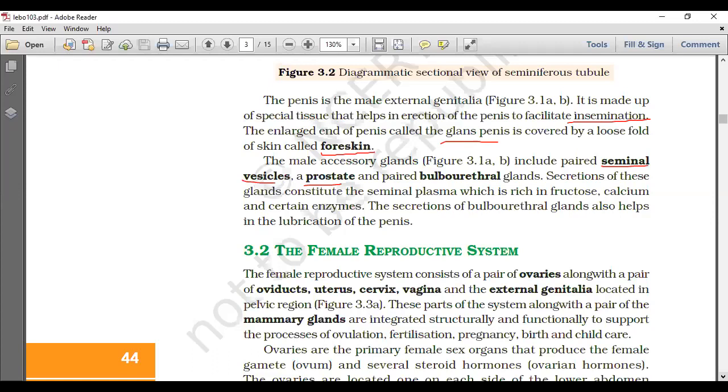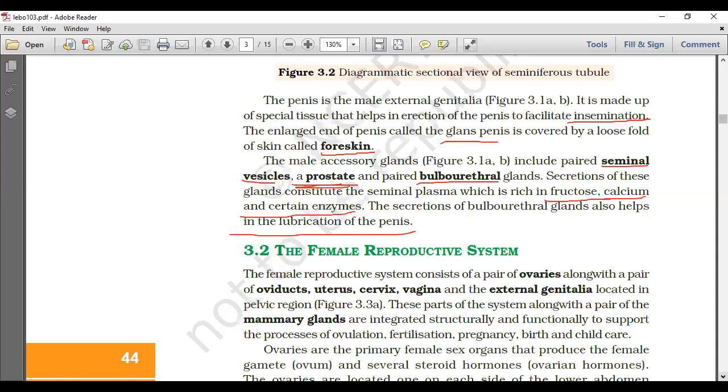and paired bulbourethral glands. The prostate is not paired. The male accessory glands include paired seminal vesicles, a prostate, and paired bulbourethral glands. Secretions of these glands constitute the seminal plasma, which is rich in fructose, calcium, and certain enzymes. The secretions of the bulbourethral glands also help in the lubrication of the penis. That's all about the male reproductive system.